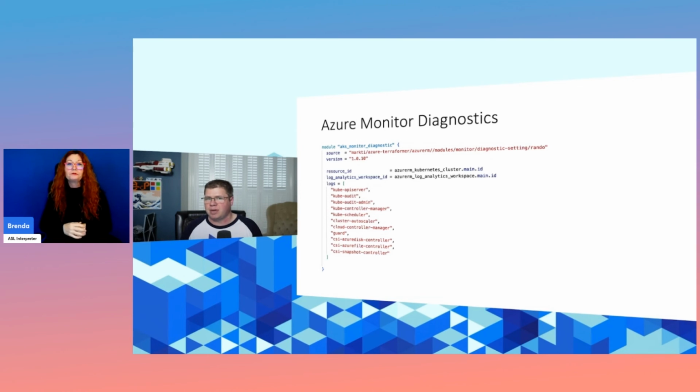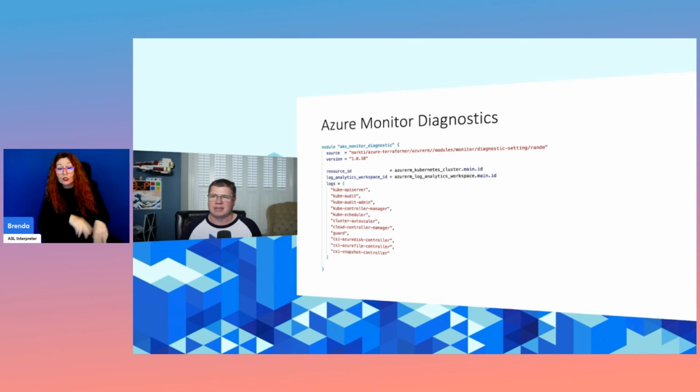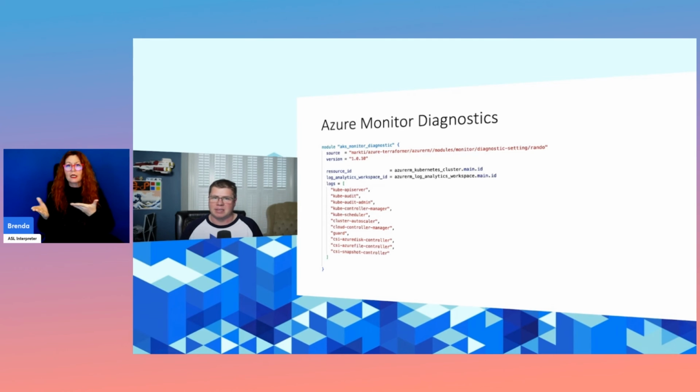And this should be pretty familiar to you if you're doing anything with Azure Monitor or Azure Monitor diagnostic settings. This is the same diagnostic setting that pretty much applies uniformly across all Azure resources, all Azure services. The only difference is the different logs that you're going to set.